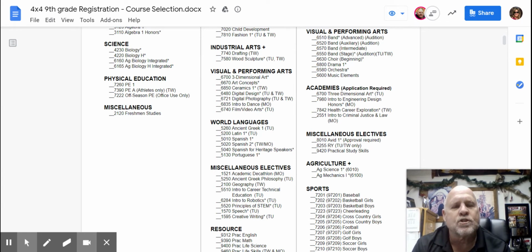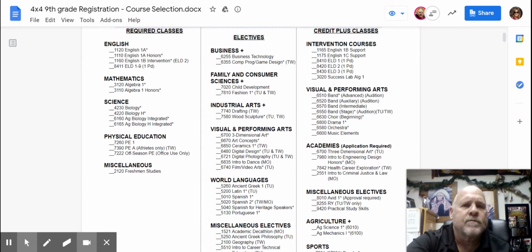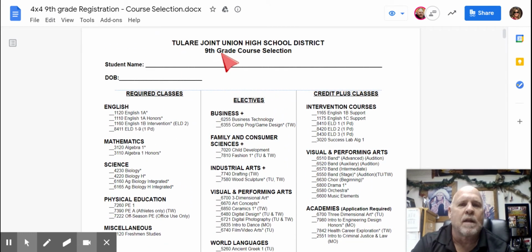The first thing that the registration staff is probably going to ask you is, are you thinking about going to college? If you're going to college, you have to take courses that are called A to G. You don't have to remember that now. Your counselors will go over it with you later. But you need A to G classes to get into a 4-year university. So you're going to need at least 2 years of a foreign language. You're going to need a year of a fine art, things like that. But again, you don't have to remember that. When you do the Zoom registration, we will walk you through that. And then those are all your options as far as the electives go. And that's the very first 2 columns, as you notice.